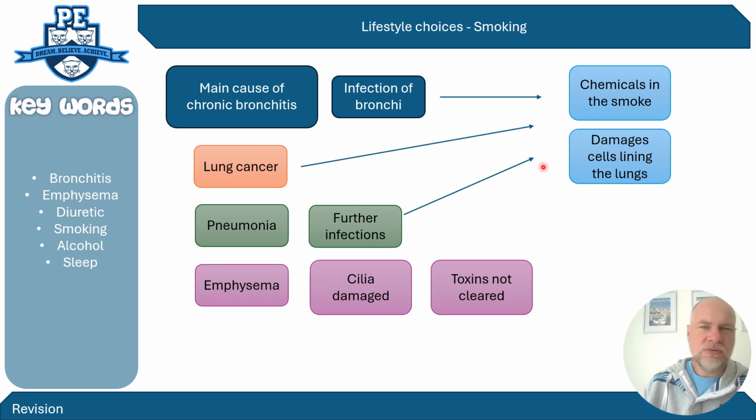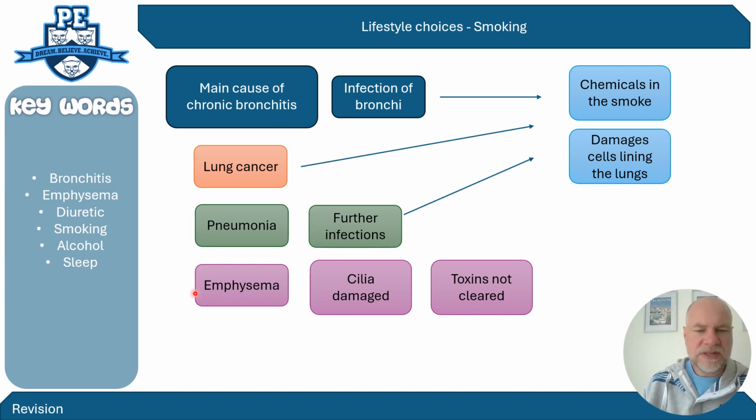Now, I would suggest you learn in detail at least one or two different conditions. So we talked about bronchitis. The next is lung cancer, which is generally the one most people remember, but then they don't realize how it can occur. Obviously lung cancer is caused by the chemicals, and these chemicals damage the cells. People tend to forget about the reasoning why lung cancer is caused. The next two are slightly more difficult to remember. We've got pneumonia, which essentially is an infection of the lungs, and it can lead to further infections.